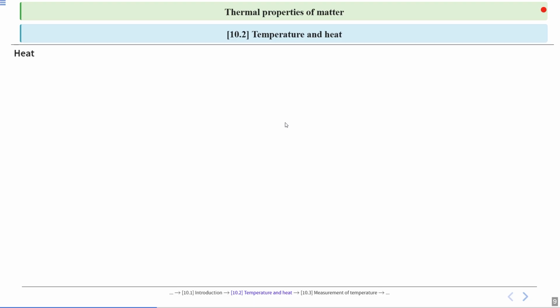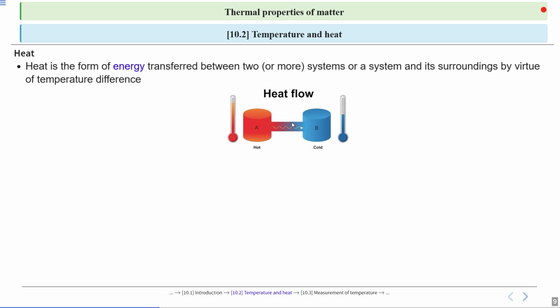Next is heat. If we talk about heat, heat is a form of energy transferred between two systems, or a system and its surroundings, by virtue of temperature difference.